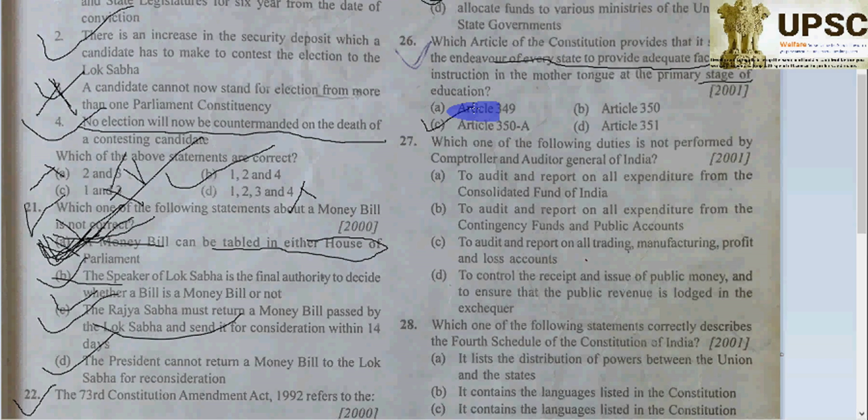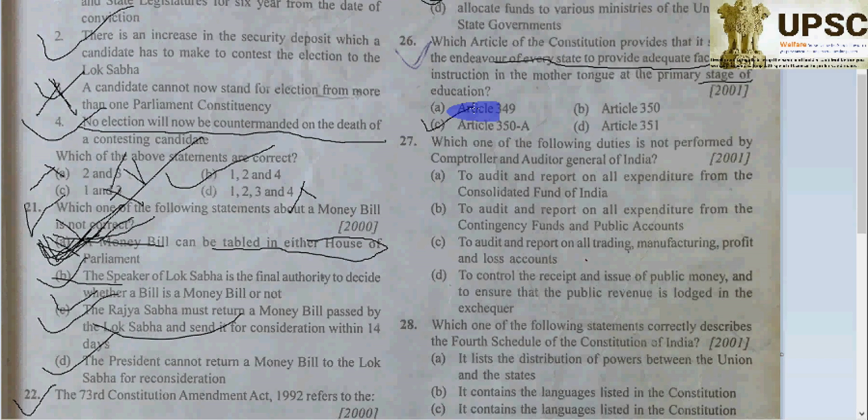Because of C, Article 350A is inserted by the 7th Constitutional Amendment Act 1956. Article 349 is the special procedure for enactment of certain laws relating to language, and 350 is the language to be used in representations for redress of grievances.